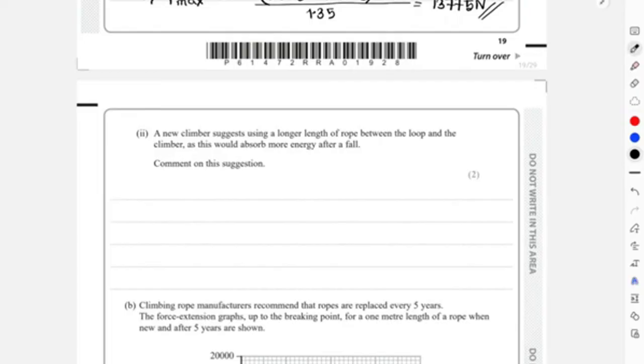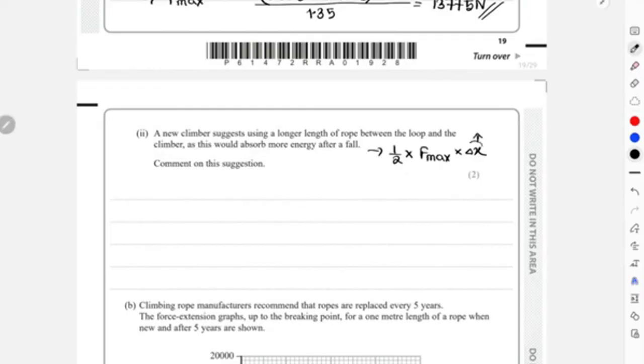Okay, it says that a new climber suggests using a longer length of rope between the loop and the climber, as this would absorb more energy from a fall. Let's understand why the new climber thinks like this. Because absorbing energy is obviously related to force and extension, right? So if you use a longer length, extension will be larger, and in that case the energy absorbed by the rope will be larger.